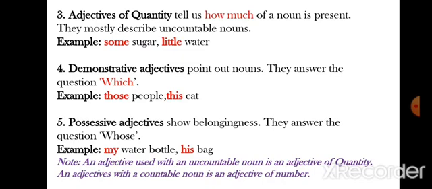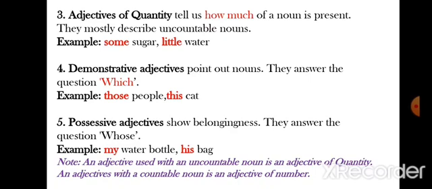Alright, number 5 and the last one is possessive adjectives. Possessive adjectives show belongingness or possession. They answer the question whose. Like my water bottle, his bag, your pencil box. It tells us whose something is, possession or belongingness.